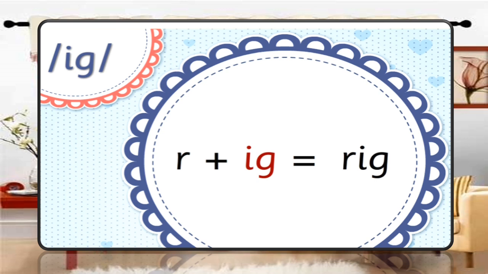The meaning of rig is a carriage, as well as you can say tonga, a carriage which is pulled by an animal. Rig.